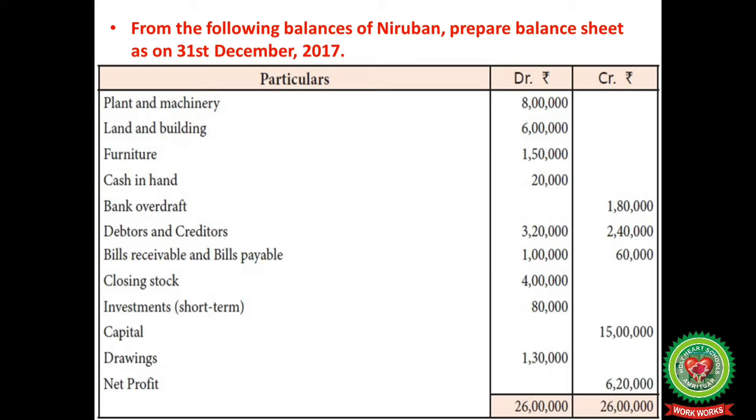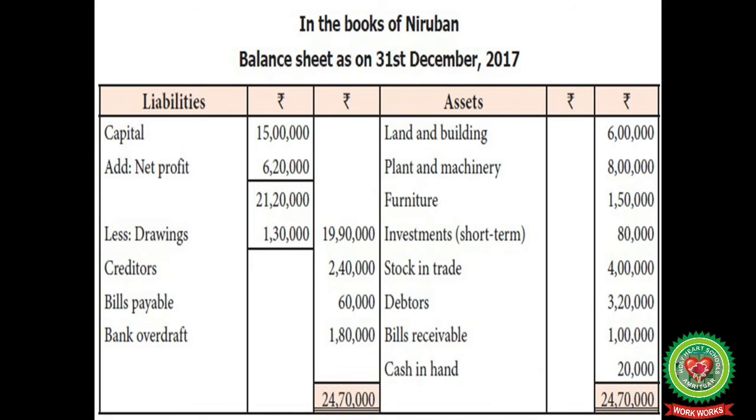Bills payable 60,000. Closing stock 4 lakh. Investments 80,000. Capital 15 lakhs. Drawings 1,30,000. Net profit 6,20,000. Now, when the balance sheet is drawn, first of all the assets and liabilities are separated. All the assets will be shown on the credit side and under the heading assets.